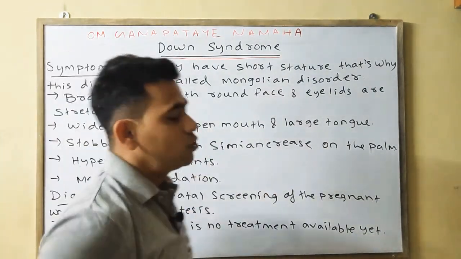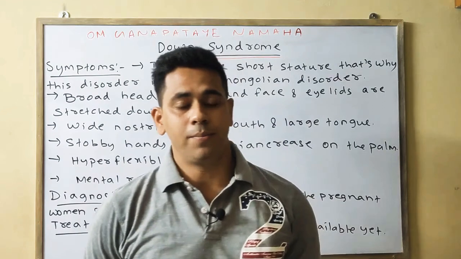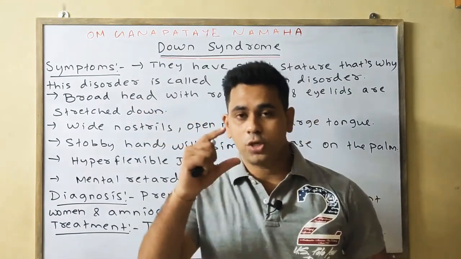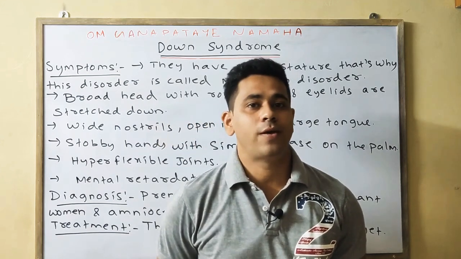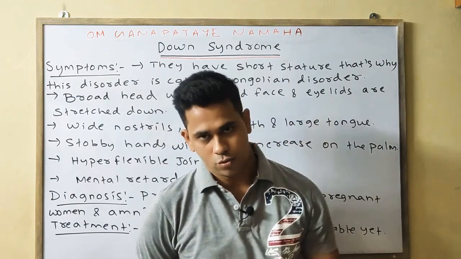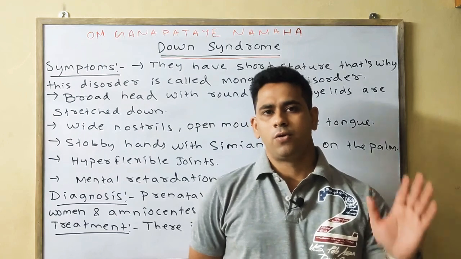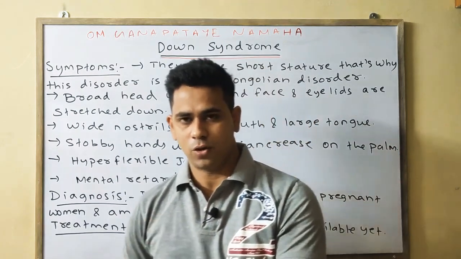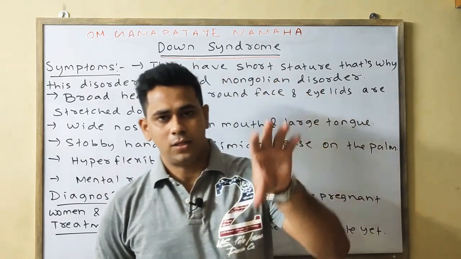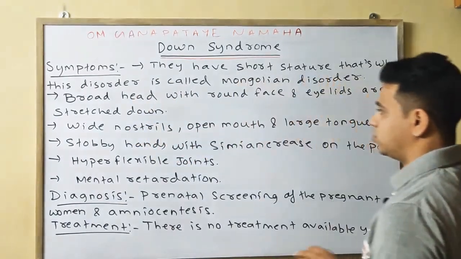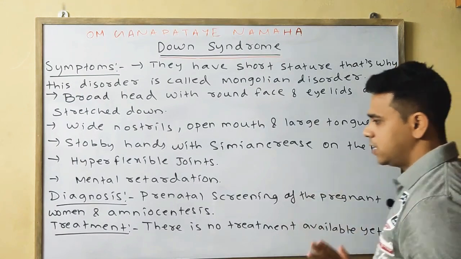So Down syndrome is one of the important portions of the long question. It may come as an important 3.5 mark question, or a part of the long question. In Down syndrome you will write, as I have given, the introduction, the genetic basis. Do the diagram, write the theory, and lastly write the symptoms, diagnosis, and the treatment.